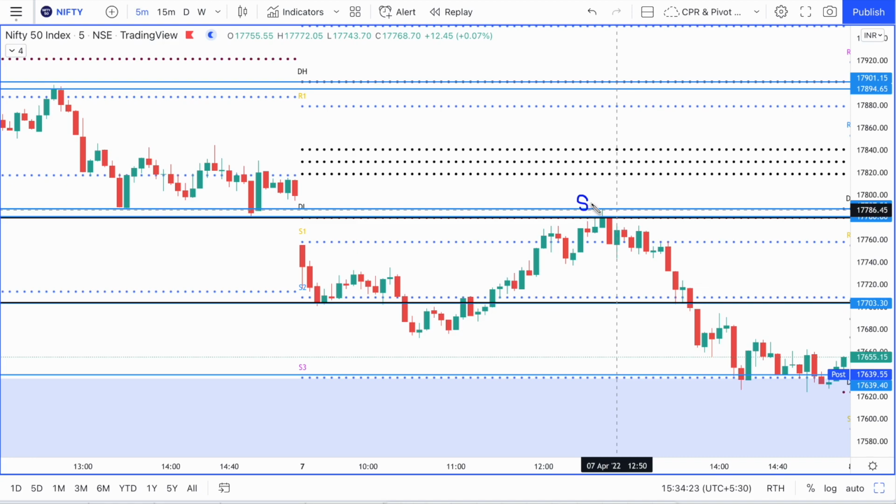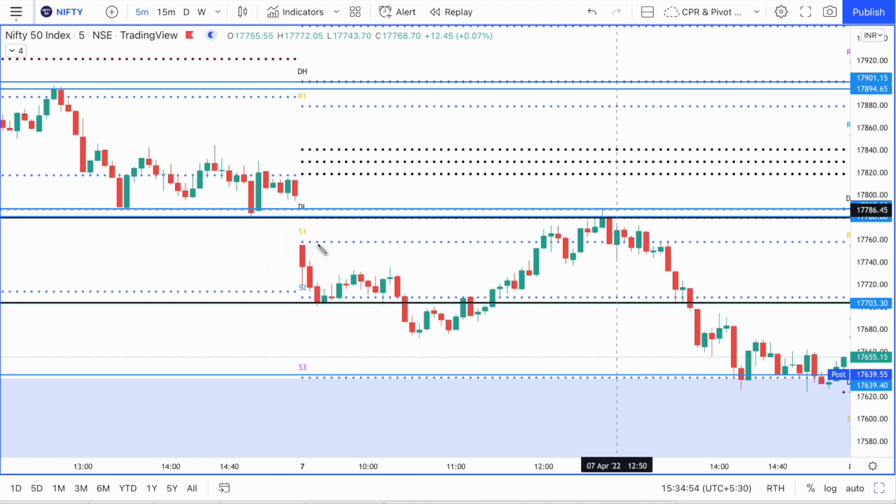So a lot of sellers are sitting here, and when their SLs are taken out here, at that time the SLs are all buy orders. So there's a short covering rally, and in that panic a lot of traders will cover their positions, and then the price will rally right up to the CPR. It can at times break the CPR also. It can be so powerful sometimes, but most often it is best to take profit at the CPR itself or the central pivot itself.